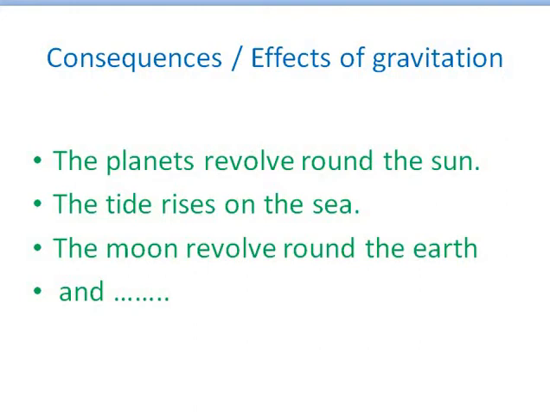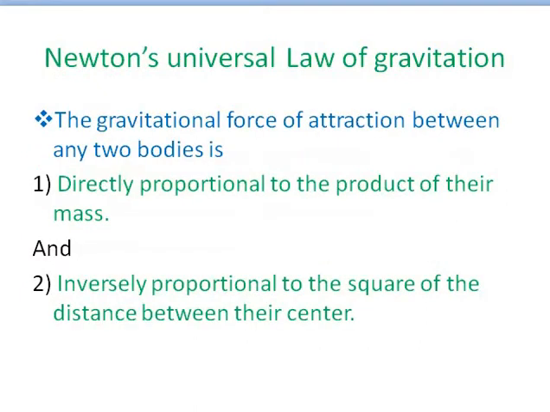Now next, we have a law, Newton's universal law of gravitation. The gravitational force of attraction between any two bodies is directly proportional to the product of their masses and inversely proportional to the square of the distance between their centers. This is the most common and important law of gravitation derived by Newton.